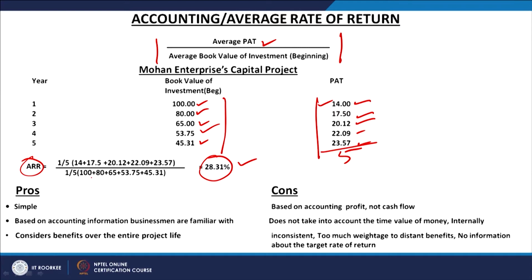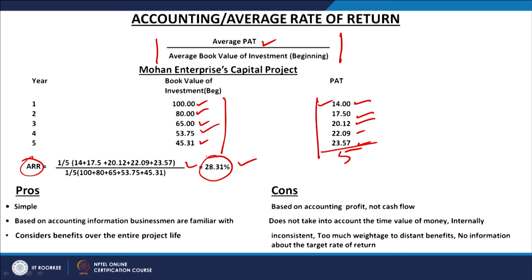In this case, for example, we have taken the 1/5 of the profit after tax, and then we have taken the 1/5 of the book value of investment, that is in the beginning of every year, and this is the total rate we have worked out, which is called the average or the accounting rate of return, and what we have calculated in this case is 28.31%.